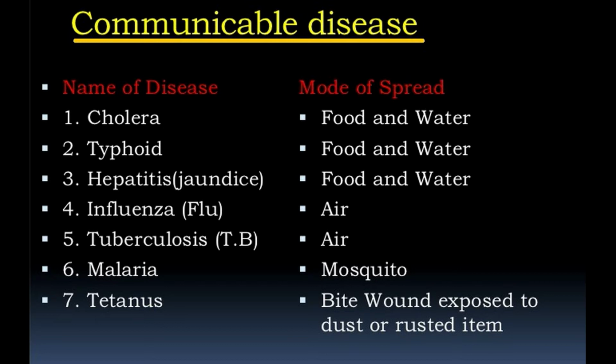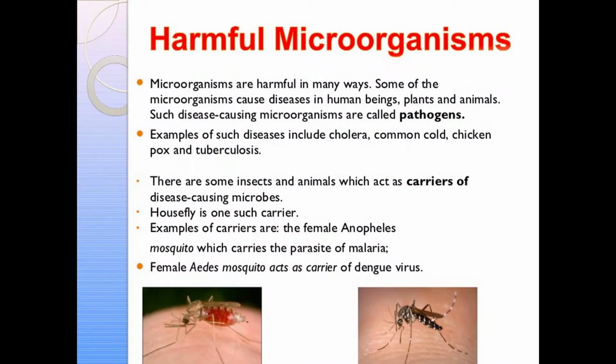The microbial diseases that can spread from an infected person to a healthy person through air, water, food or physical contact are known as communicable diseases. So a disease which can pass from one person to another through air, water, food or physical contact, meaning if you are touching a person or using others' things, that disease can transmit from one person to another. That type of disease is known as a communicable disease. Examples are cholera, common cold, chickenpox and tuberculosis.